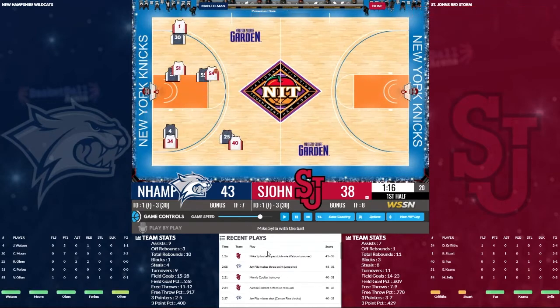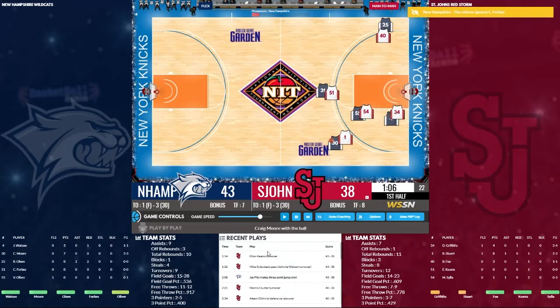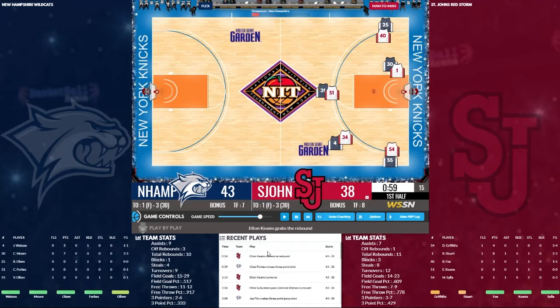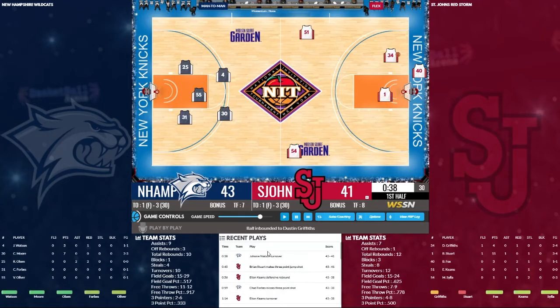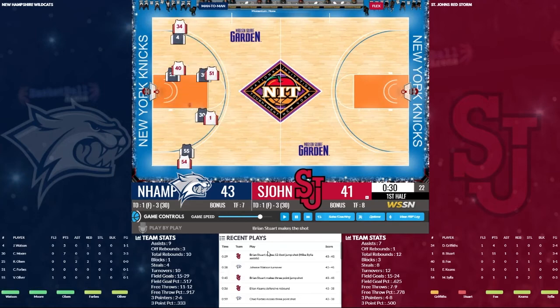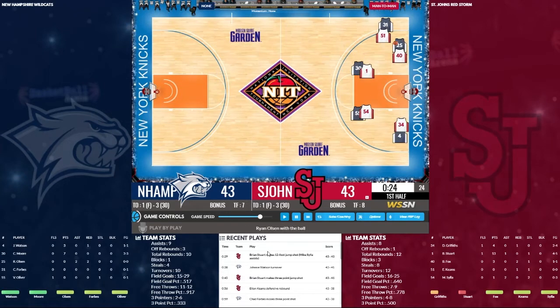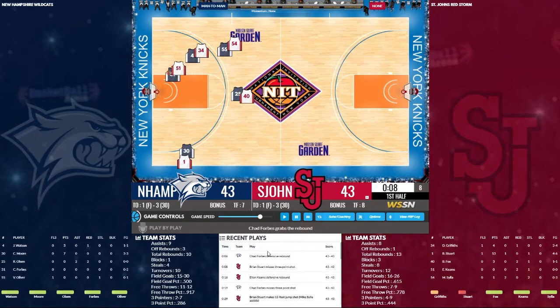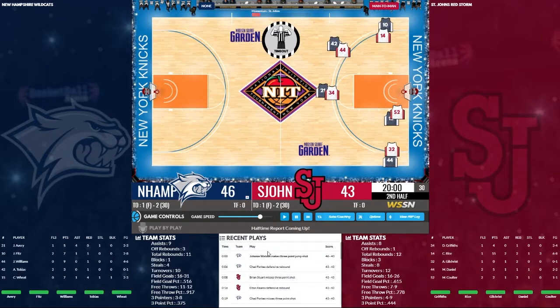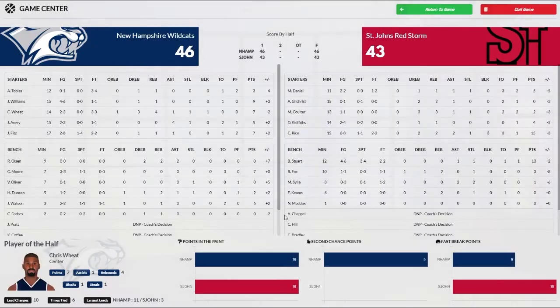They turn it over, and we turn it over. They turn it over. We miss a 3, and they hit a 3. They get an opportunity to tie it here, which they do. Missed 3-pointer. They're going to get the last shot of the half. We're going to get the last shot of the half. And Johnny Watson hits the 3-pointer at the buzzer. So we go into halftime up 46-43.